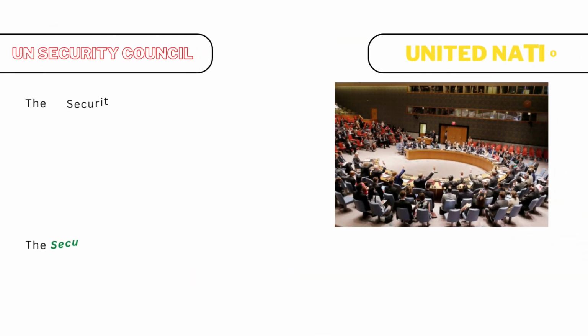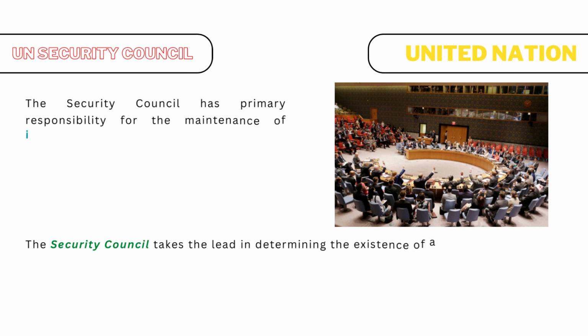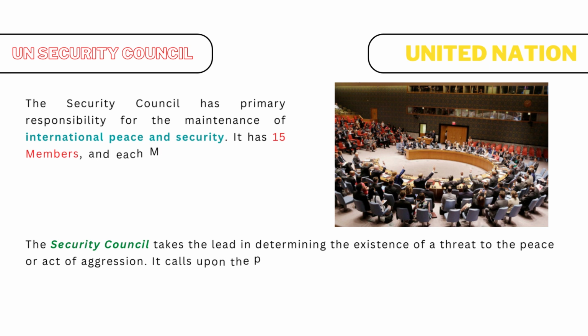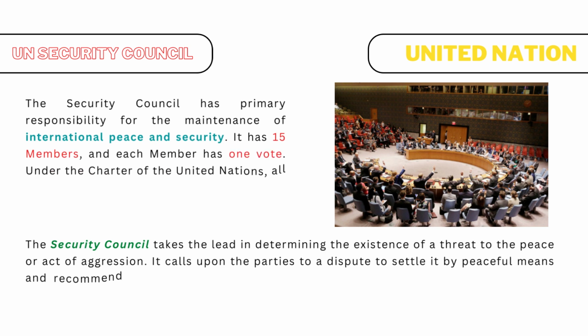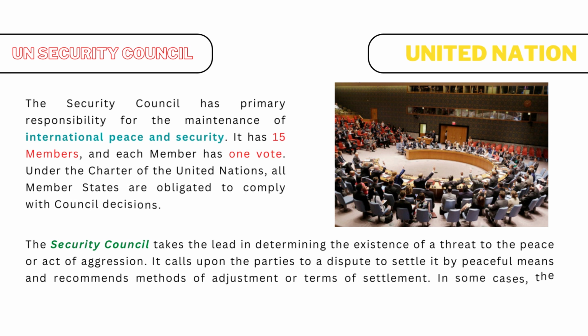United Nations Security Council. The Security Council has primary responsibility for the maintenance of international peace and security. It has 15 members, and each member has one vote. Under the Charter of the United Nations, all member states are obligated to comply with Council decisions.